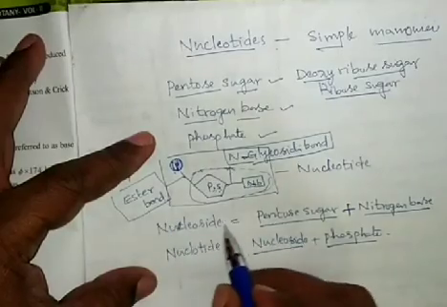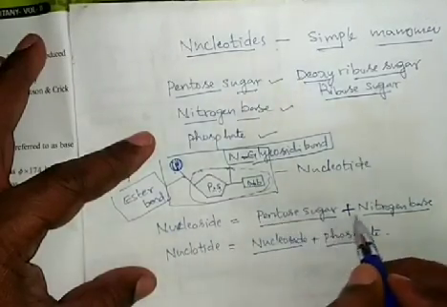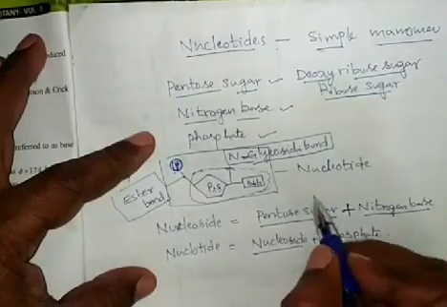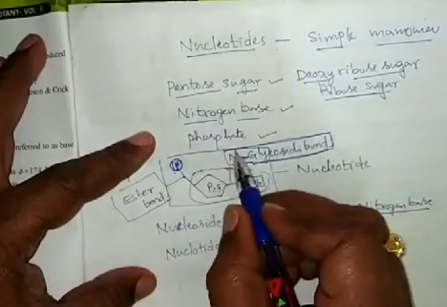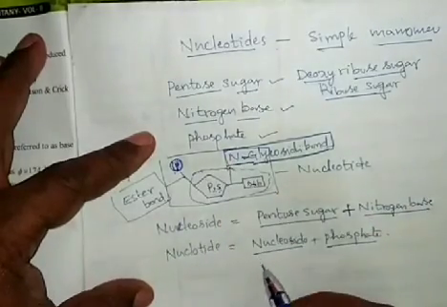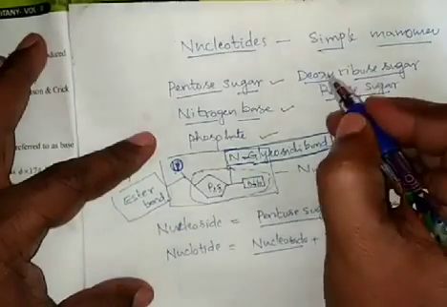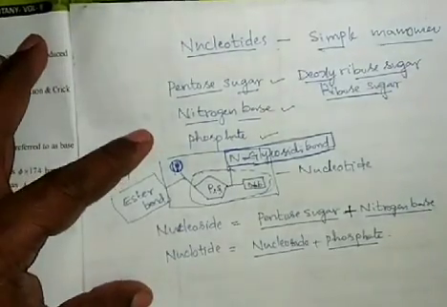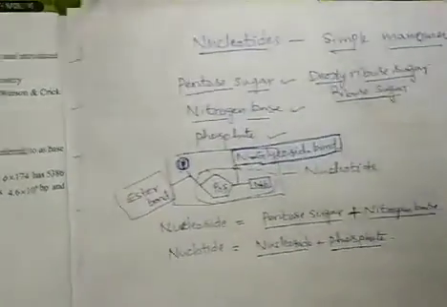The bond between the pentose sugar and the nitrogen base is the N-glycosidic bond. You might have studied about these bonds in biomolecules. In such a way, the nucleotide is made.